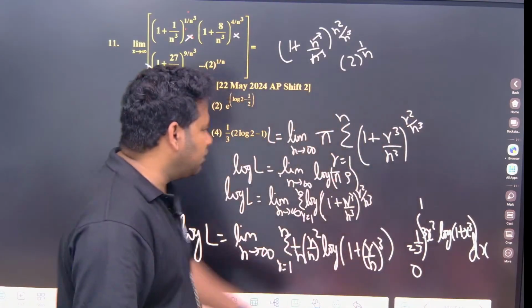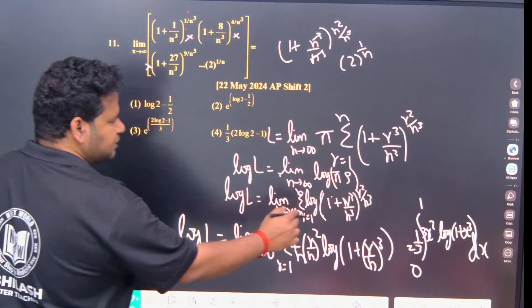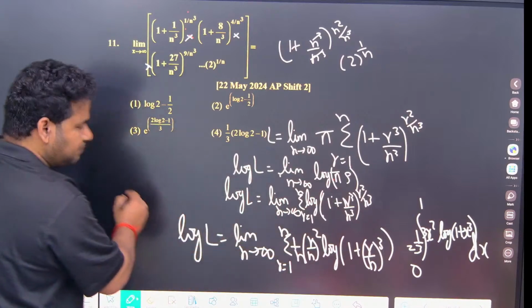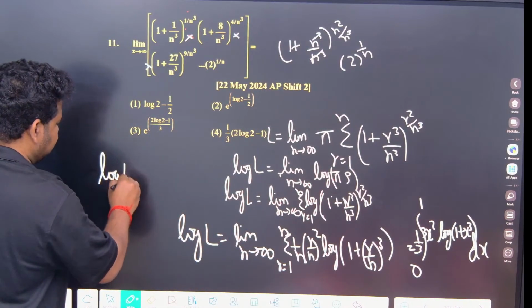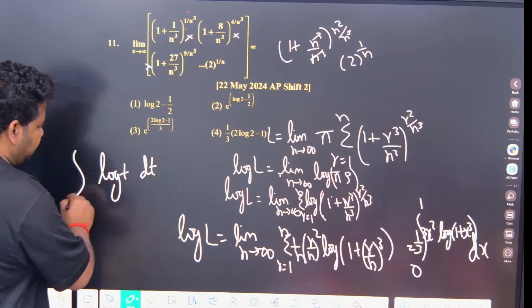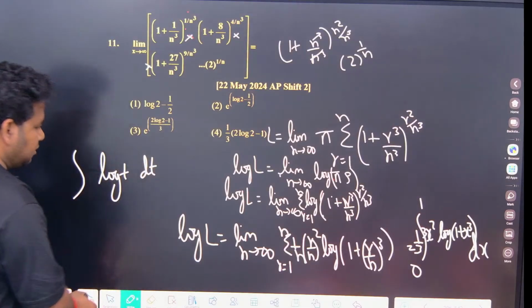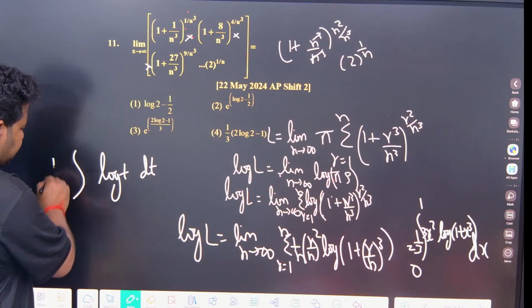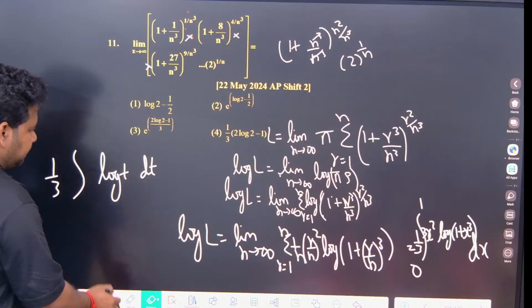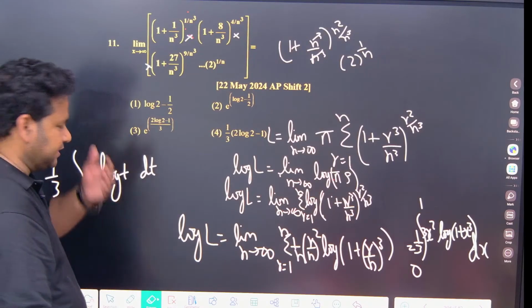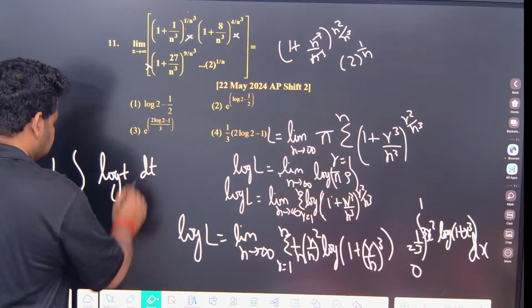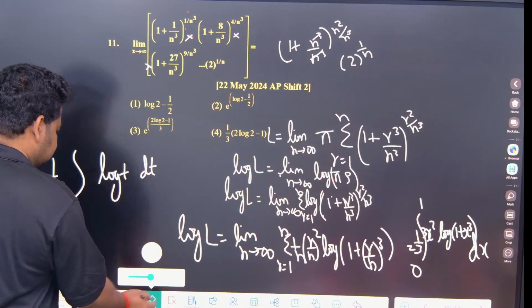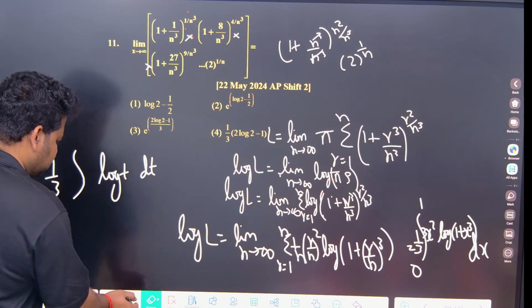So this will become integral of log t dt, with 1 by 3 outside. Integral of log t dt, you used to do this by parts, correct?